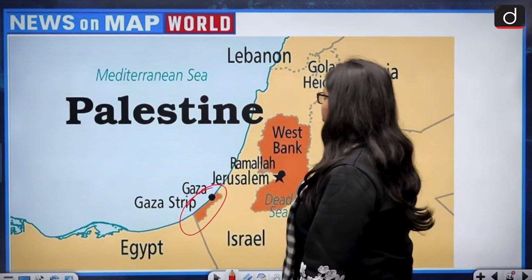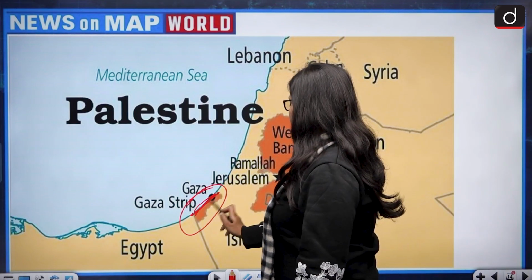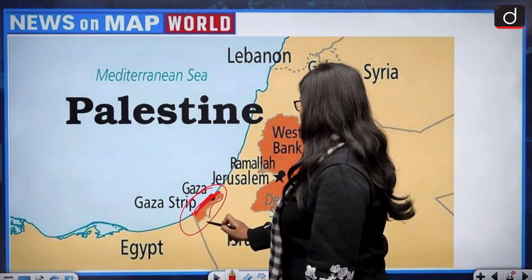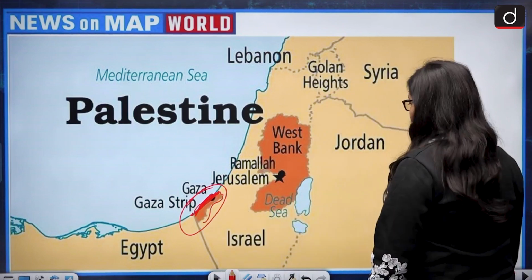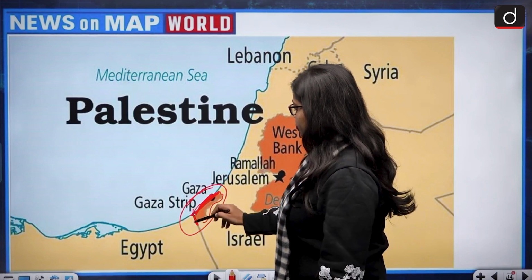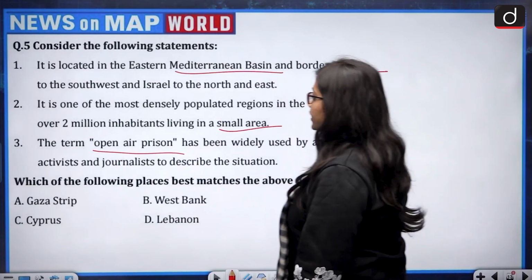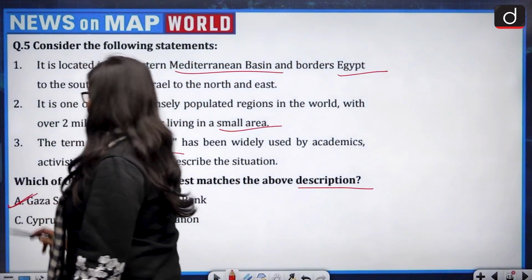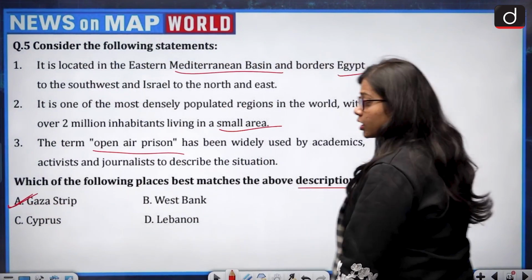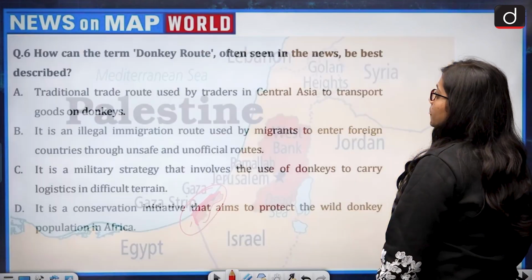And it shares its border with the Mediterranean Sea on the western border, while on the rest of the side it is covered by Israel. And then on the southern side it shares a border with Egypt. So the correct answer becomes option A, that is Gaza Strip. Now moving on to the next question.